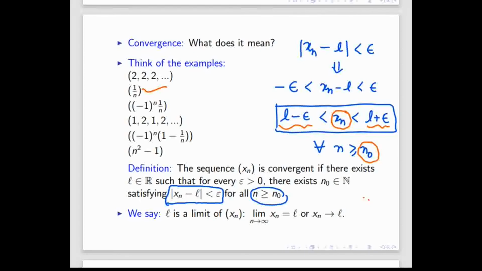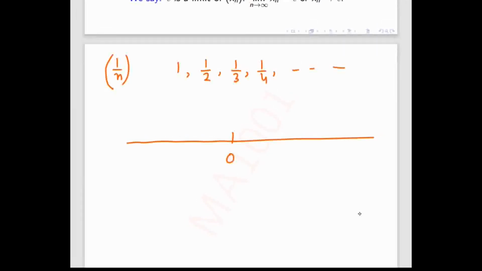So for 1 by n, what are the members? The first term, natural number 1, will go to 1. Then the second term will be 1 by 2, half. Then 1 by 3, 1 by 4, and so on. If I draw it on the real line, this is 0, this is 1, the first term. Then it will come to half, then 1 by 3, then 1 by 4, 1 by 5, and so on. So slowly, as n increases, it goes to 0.